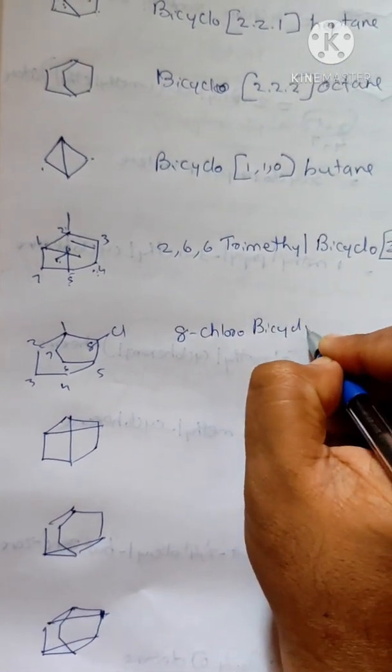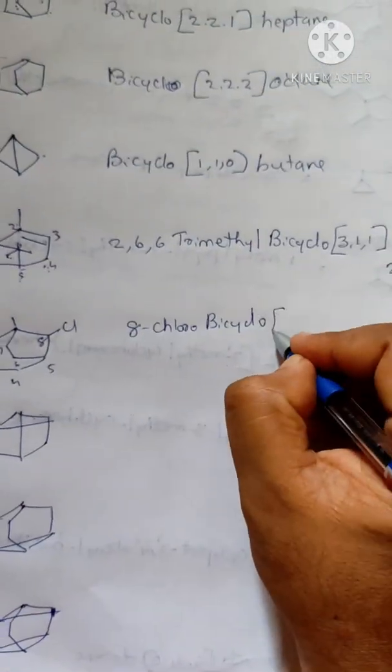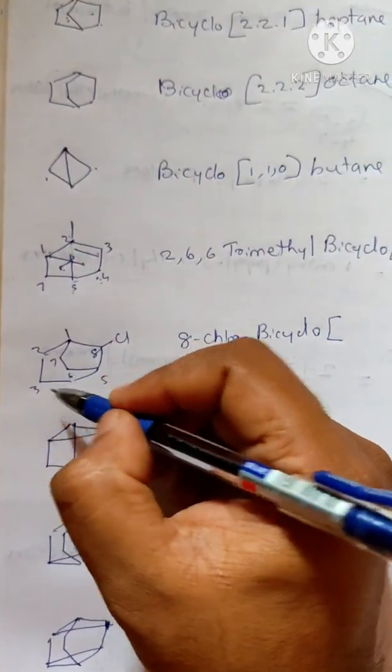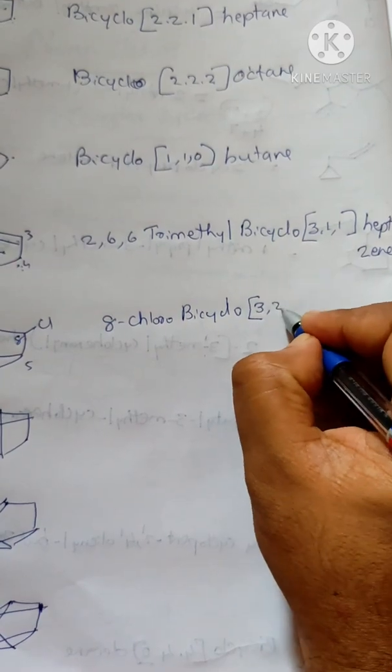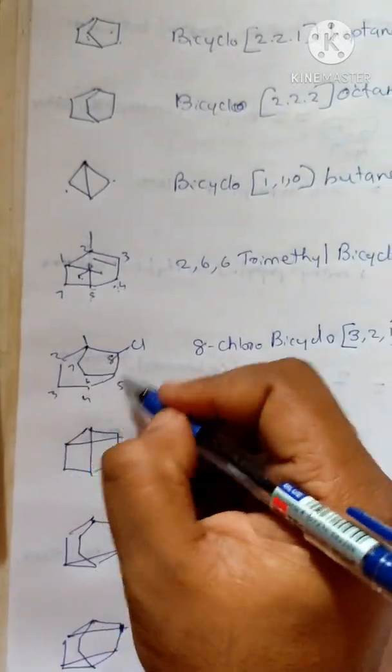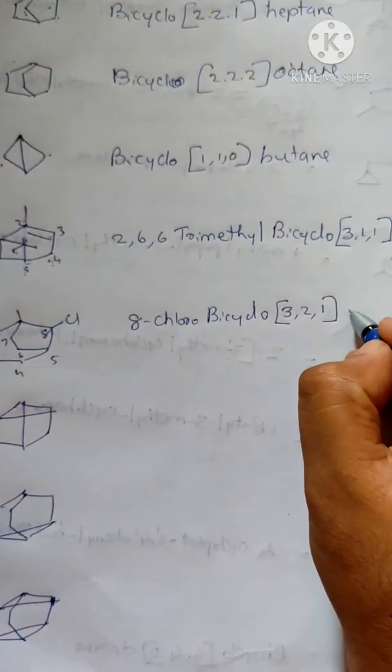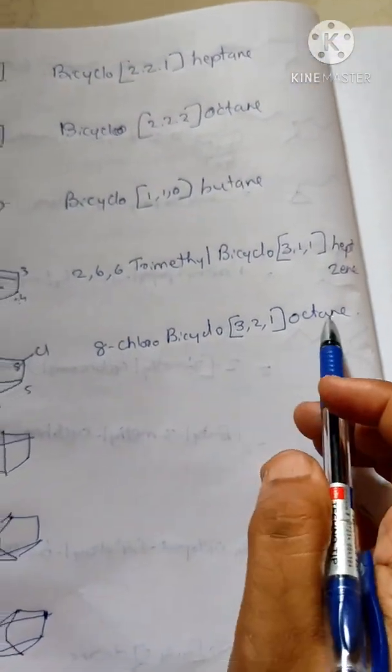Bicyclo. What is the property of the cycle? The property of the cycle is 1, 2, 3. Okay, 3, 2, 1. So bicyclo 3, 2, 1. How many carbon atoms? 6 plus 2, 8. Octane. Okay, 8-chloro bicyclo 3, 2, 1 octane.